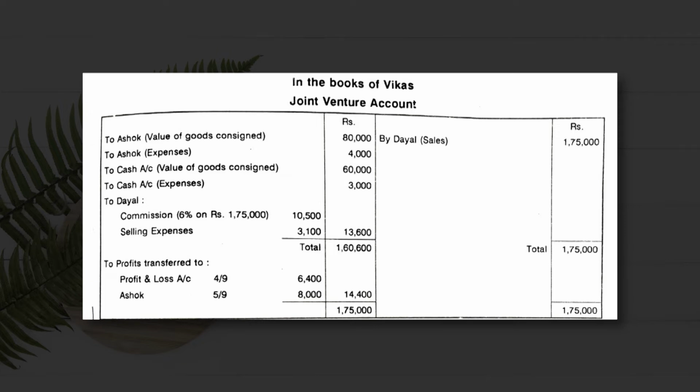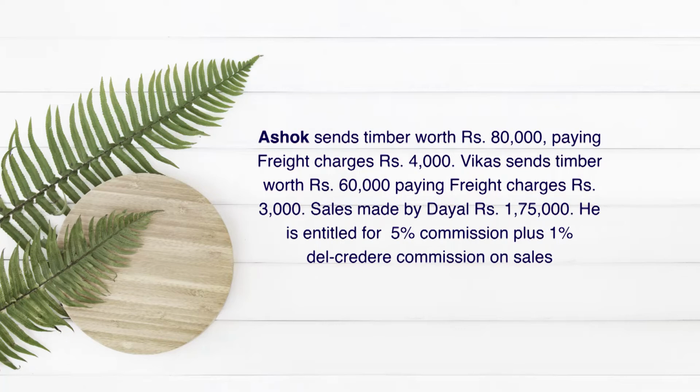Here in the books of Vikas we will write to cash. It means Vikas has incurred a cash outflow of rupees 60,000. To cash expenses 3,000, as mentioned in the question: Vikas has sent timber worth rupees 60,000 and freight charges of rupees 3,000.